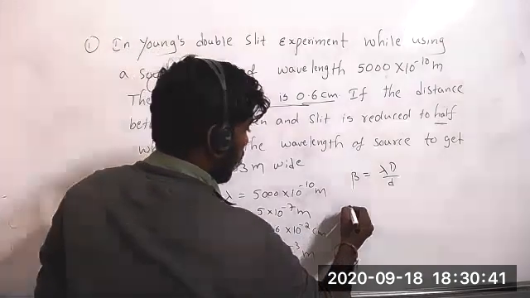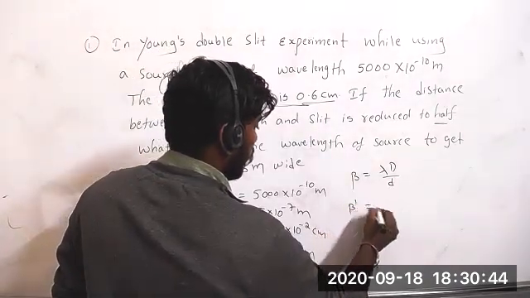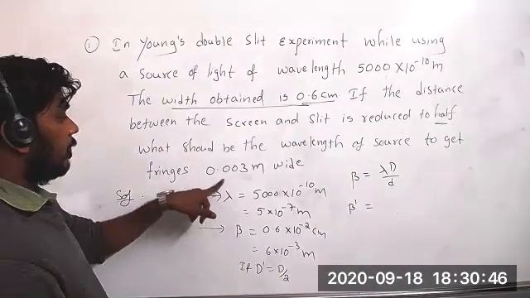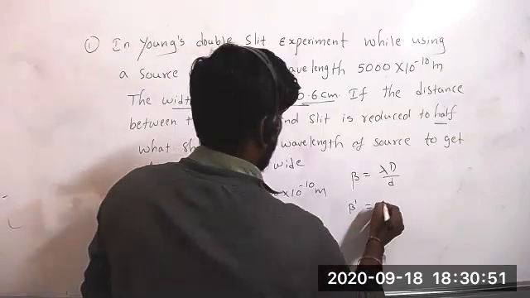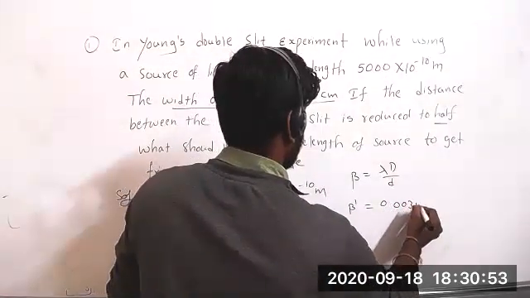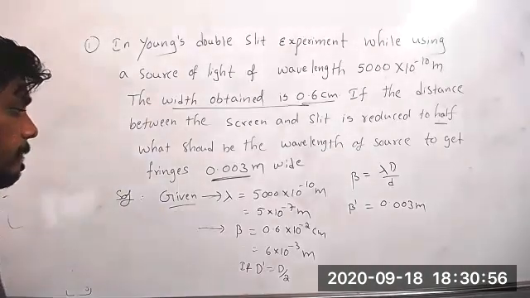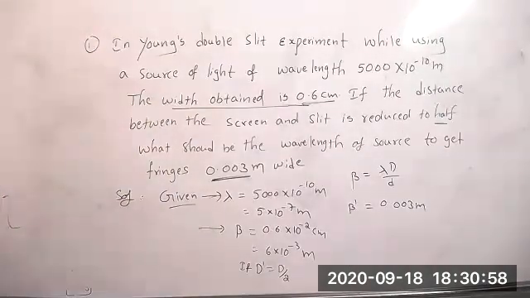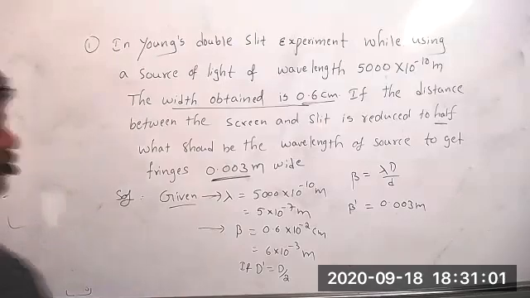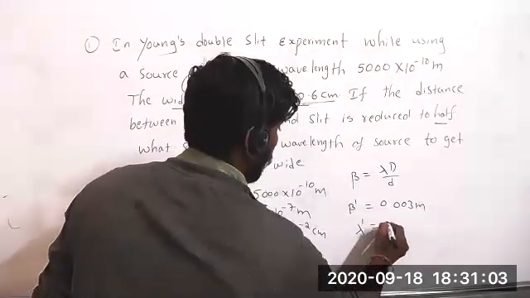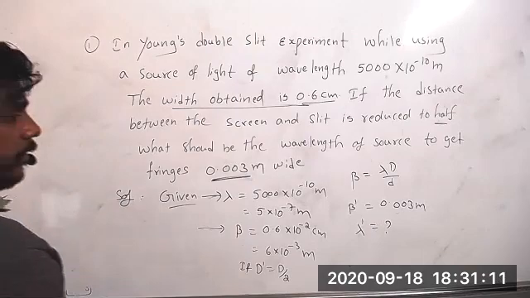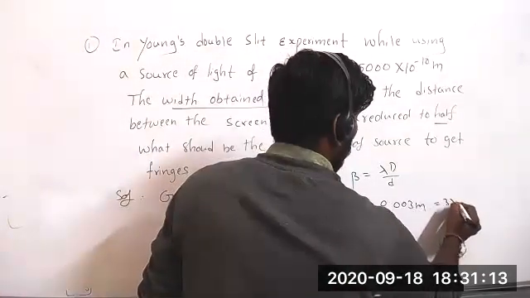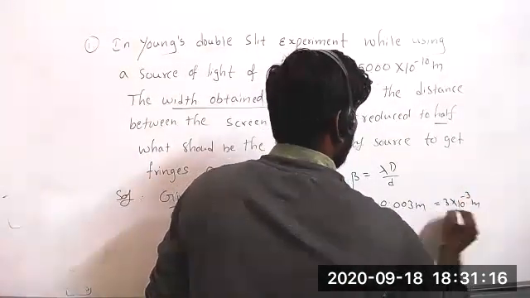They have given beta dash, 0.003 meters. Lambda dash we have to calculate. Yes, sir. Then you have to write 3 into 10 to the power of minus 3 meters. It's better.